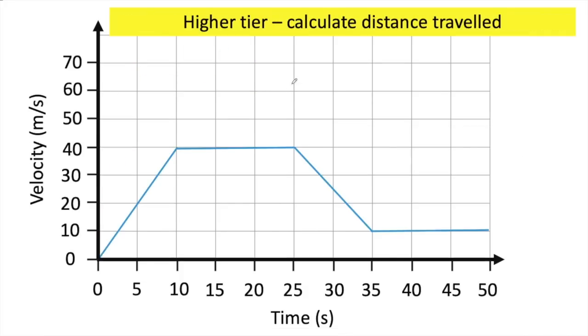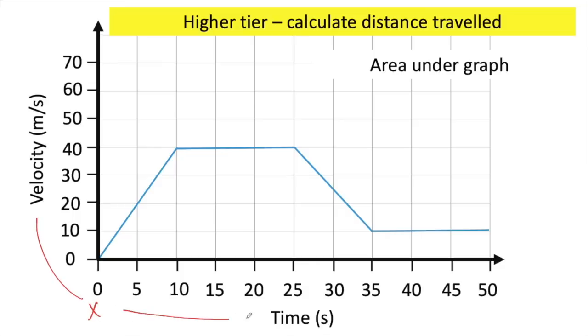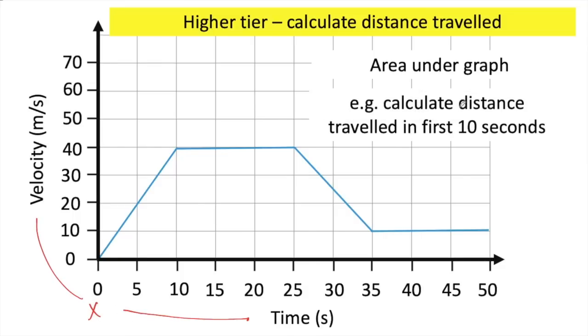For higher tier, you might actually have to calculate the distance travelled on a velocity time graph. And to do this, you calculate the area under a graph, because essentially you're using the equation distance travelled equals velocity multiplied by time. And if, for example, we're asked to calculate the distance travelled in the first 10 seconds, this would be the area of the graph we are looking at, but we need to calculate the area just under the graph, this shaded region here.